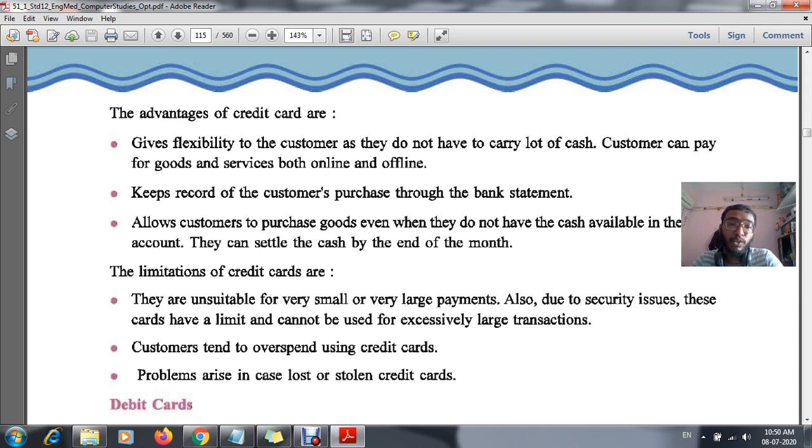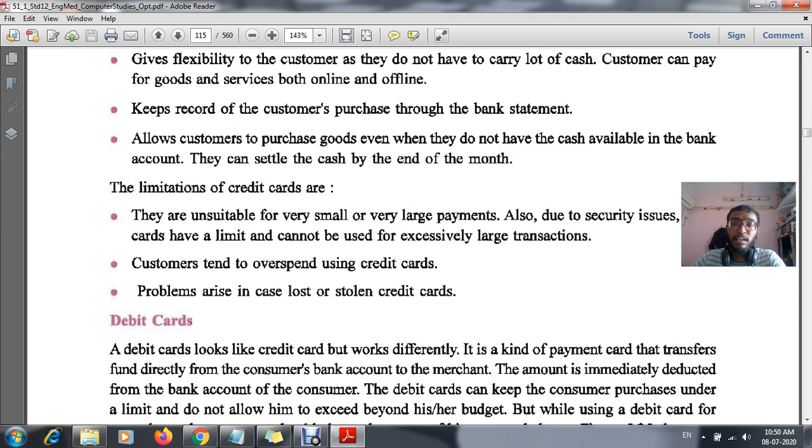The second is that the customer tends to overspend with a credit card. Overspending is human nature. It is a human mentality that if something is available free, we tend to prefer it. In the same way, if we see a mobile phone, we think, of course I can buy it because I can pay later, so I buy a 20,000 mobile phone. Then after that I buy another thing using the credit card. Each and every time we end up using it in a misleading way.